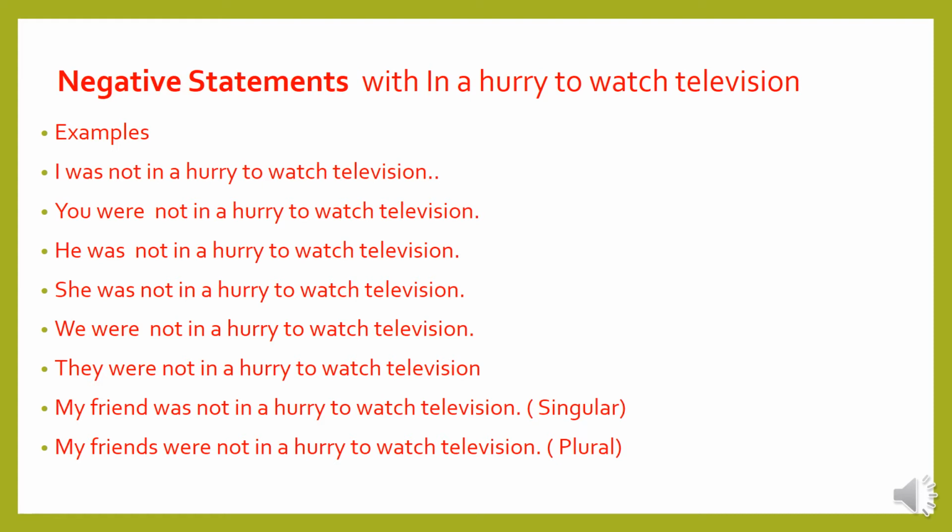My friend was not in a hurry to watch television, singular form. My friends were not in a hurry to watch television. Apart from the personal pronouns, we use one example, my friend, for students to understand how to use singular and plural when you are changing from personal pronouns to another person. My friend was, singular. My friends were, plural.